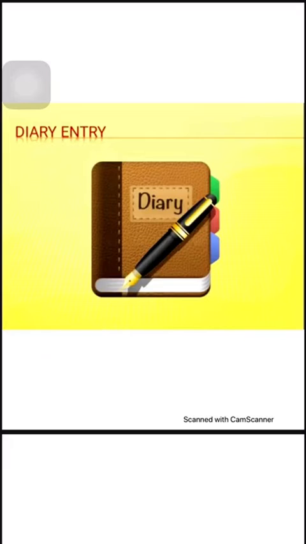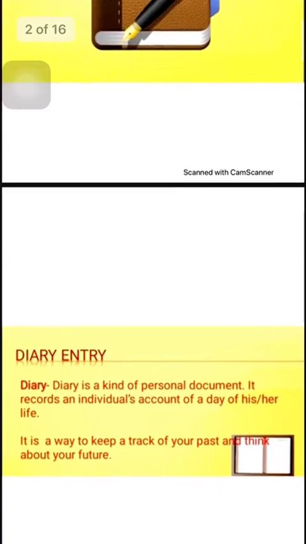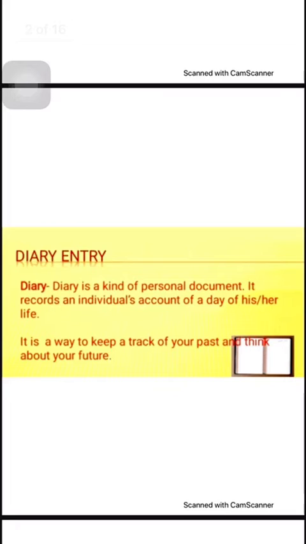Now the question comes, what is a diary entry? If I explain it in a sentence, I would say a diary is a kind of personal document. It records an individual's account of a day of his or her life. Either it is of a day, or it can also tell more.